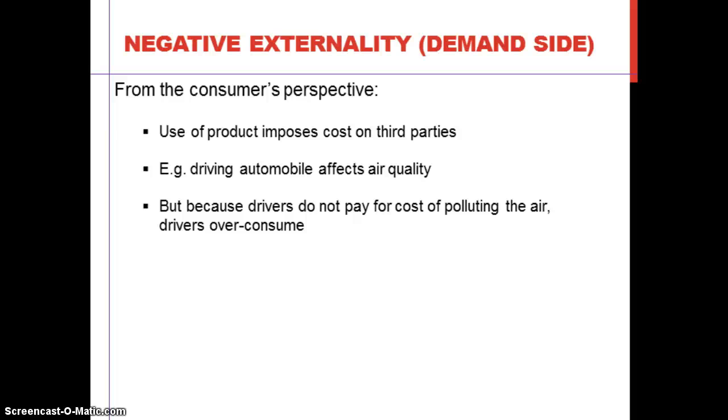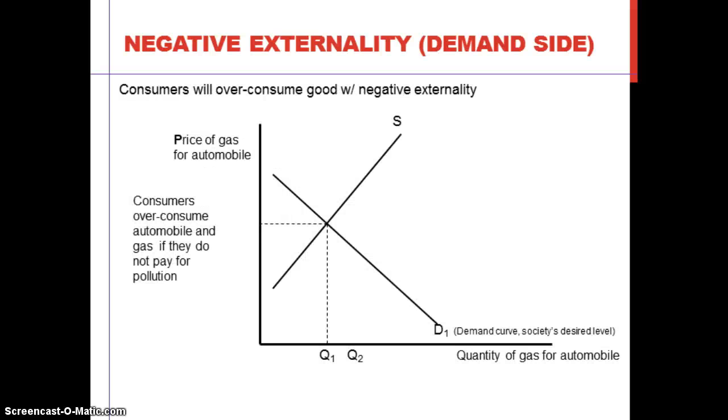There is another case of negative externality that consumers cause. So I'll explain the negative externality from the consumer's perspective. Firstly, consumption of a product imposes cost on third parties. For instance, driving an automobile affects air quality. But because drivers do not pay for the cost of polluting the air, drivers overconsume gas. The logic is the same as the negative externality from the supply side, but let me explain the situation where consumers will overconsume goods and cause negative externality.